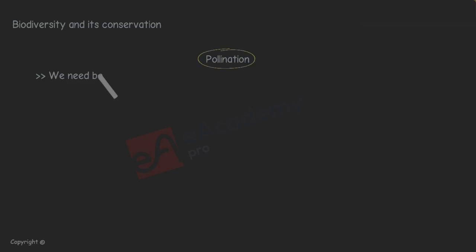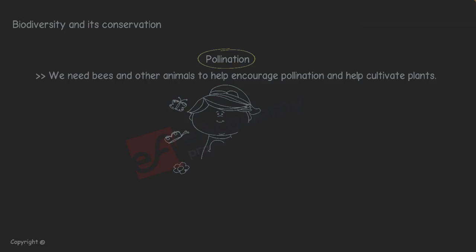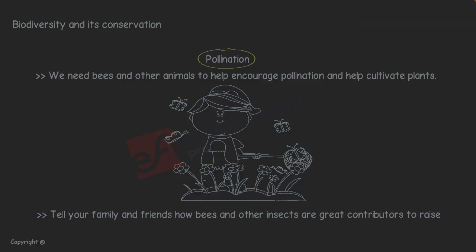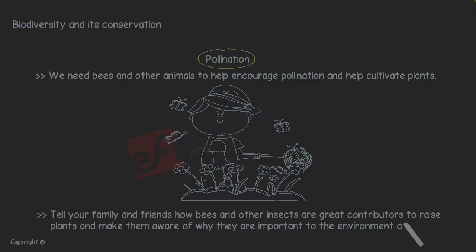We need bees and other animals to help encourage pollination and help cultivate plants. Some children play with insects and kill them, not knowing that by doing this, they are damaging the environment. Tell your family and friends how bees and other insects are great contributors to raise plants and make them aware of why they are important to the environment and to us.